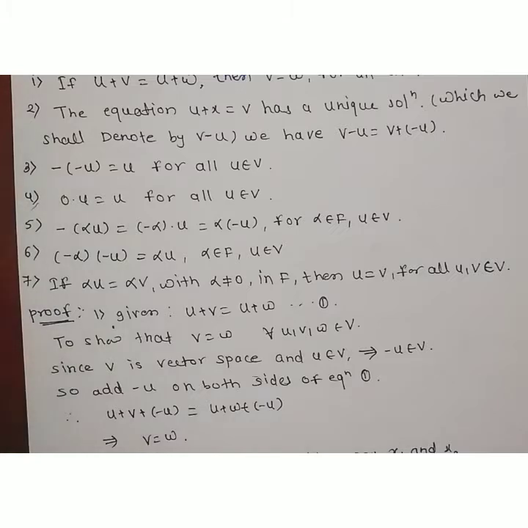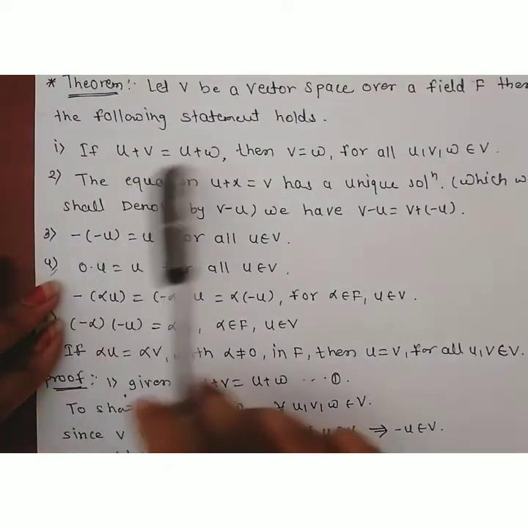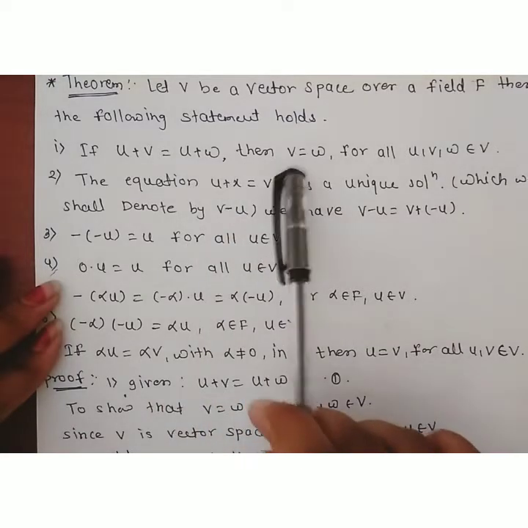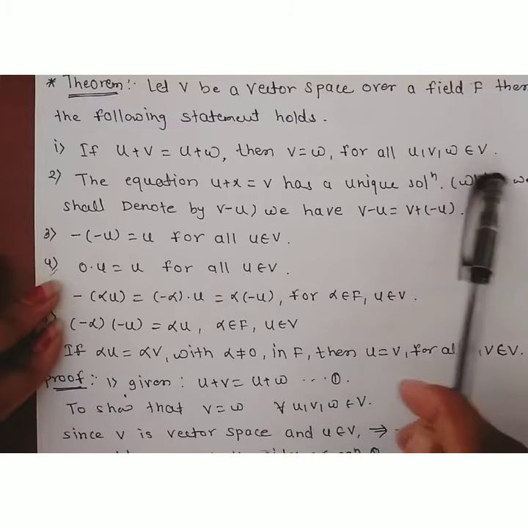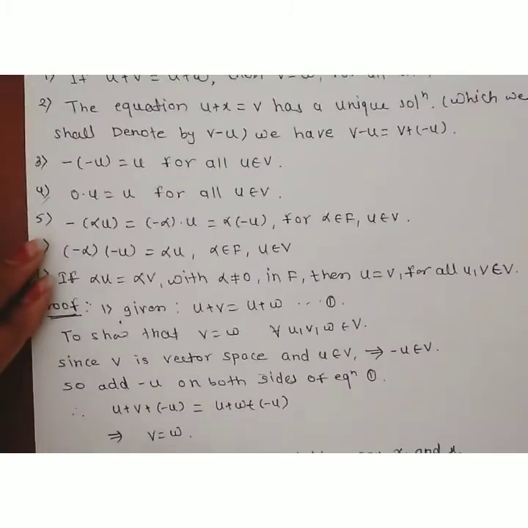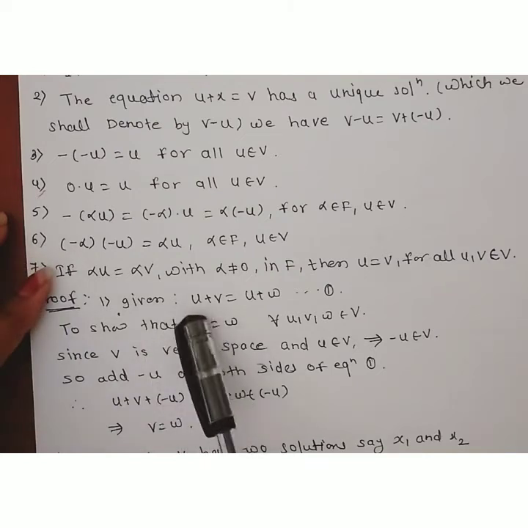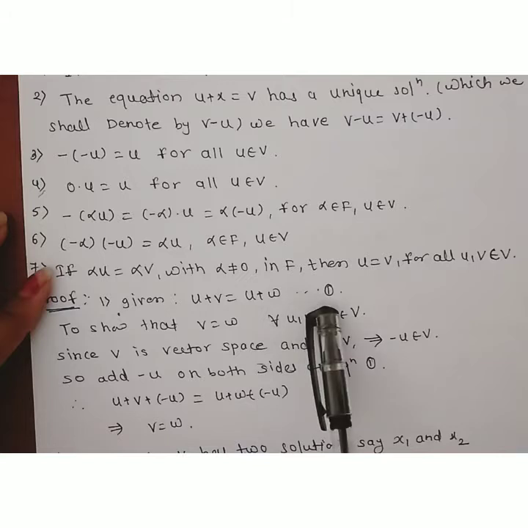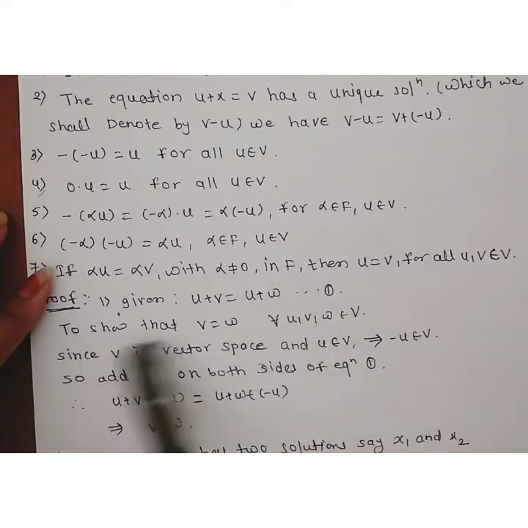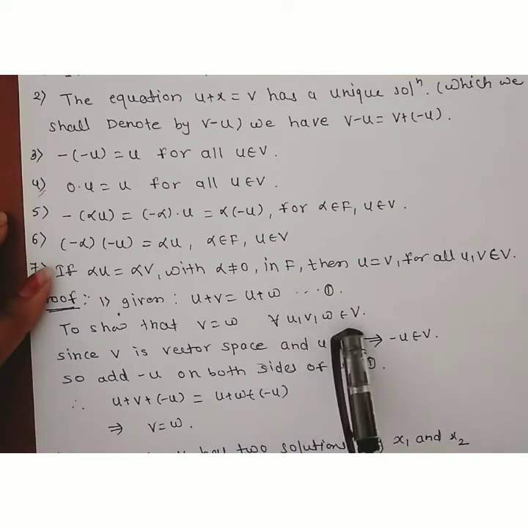First of all we prove the first property. So what is the first property? If u plus v is equal to u plus w, then we have to show that v is equal to w, and this holds for every u, v, w belonging to vector space V. We start with u plus v is equal to u plus w. Consider this as the first equation. Then we have to show that v is equal to w for all u, v, w belonging to V.